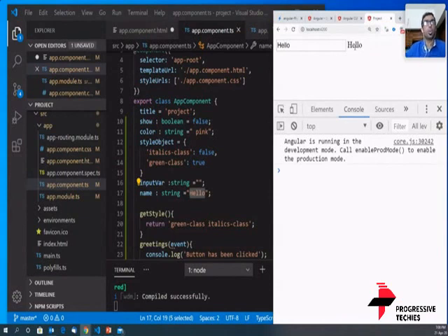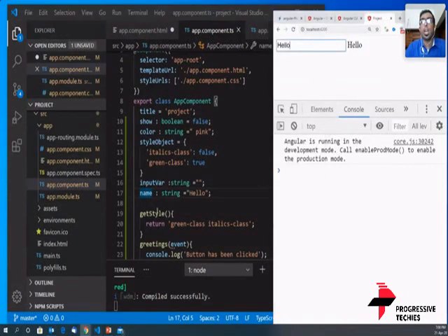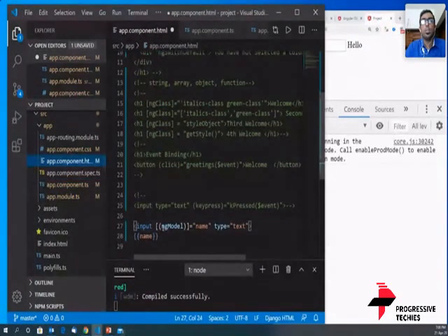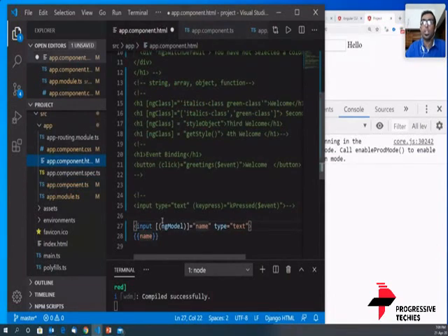Very good. In simple terms, two-way binding means you can assign the value of the string to an input, and that is done using the ngModel directive. Whenever there is a change, there are two possibilities: either the string is changed from the TS file, or you change it from the input side. Wherever a change happens, it gets reflected on both sides. So it's a two-way binding.